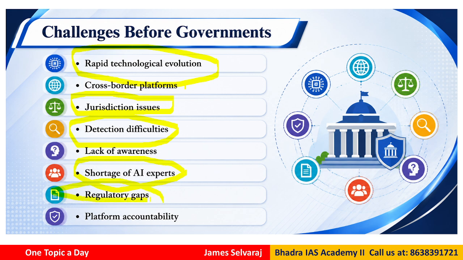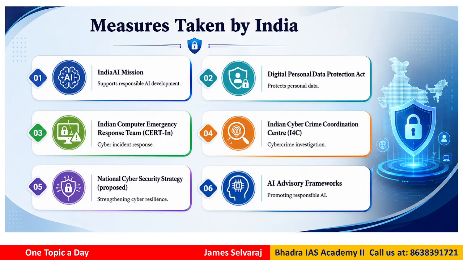Main thing here is regulatory gaps. Still, media and AI are not properly regulated. Then platform accountability: how will you fix the accountability of the particular platform that is providing the services to people? So some measures taken by India, which you can also talk about, like the India AI Mission supports responsible AI. Government has also appointed a commission to regulate the AI.